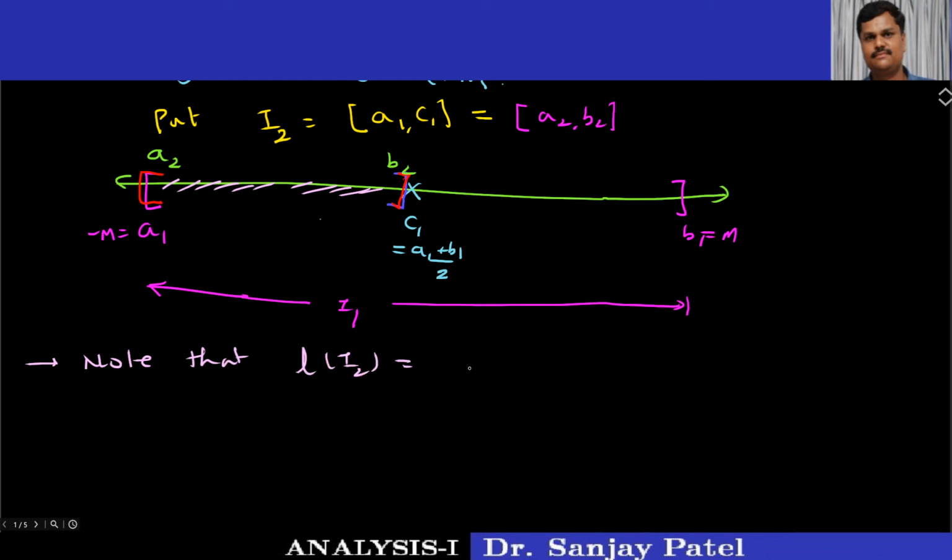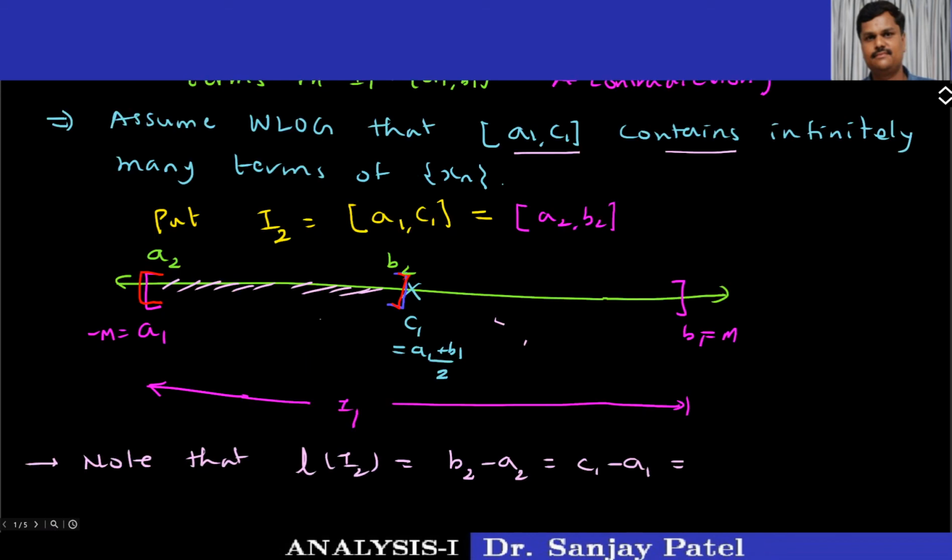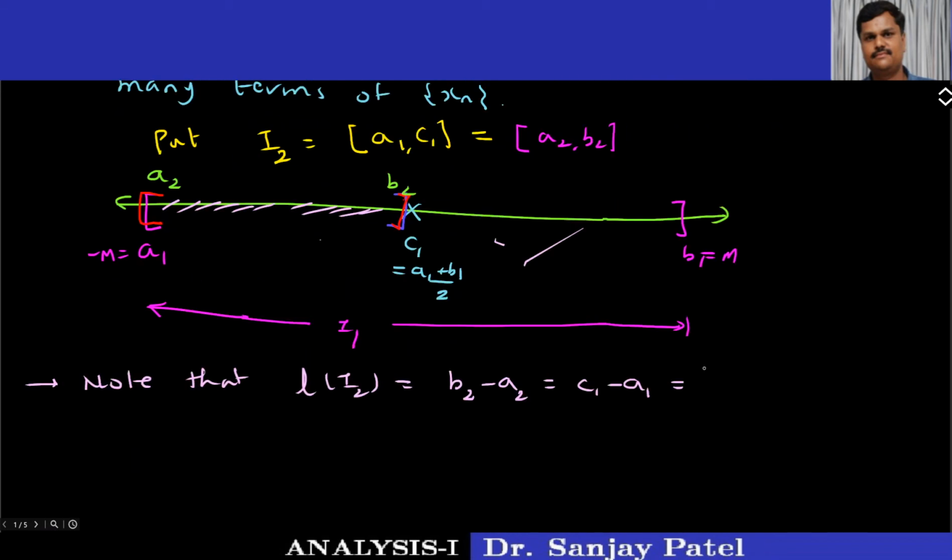This b2 minus a2, which we can write as c1 minus a1. What is c1 minus a1? It is half of the length of the original interval. The whole interval is minus m to plus m, its length is 2m, so this length is obviously capital M. Okay, so one can also say that this is equal to half of the length of b1 minus c1, because c1 is the midpoint. This is b1 minus c1 and half length is 1 by 2 times b1 minus c1.